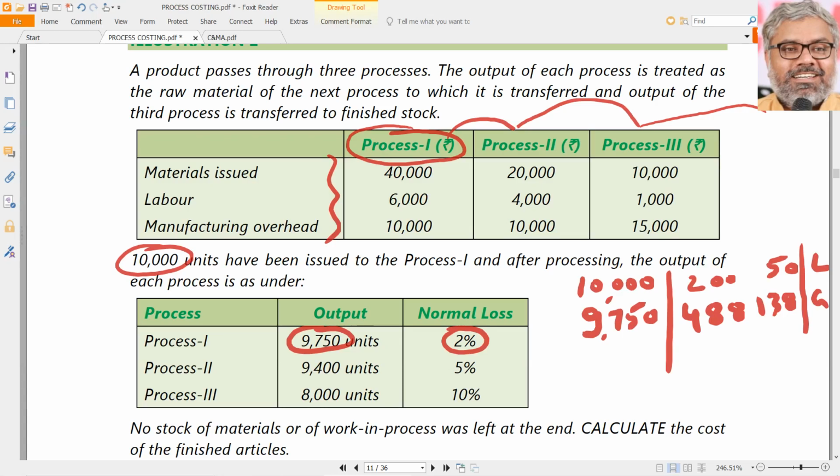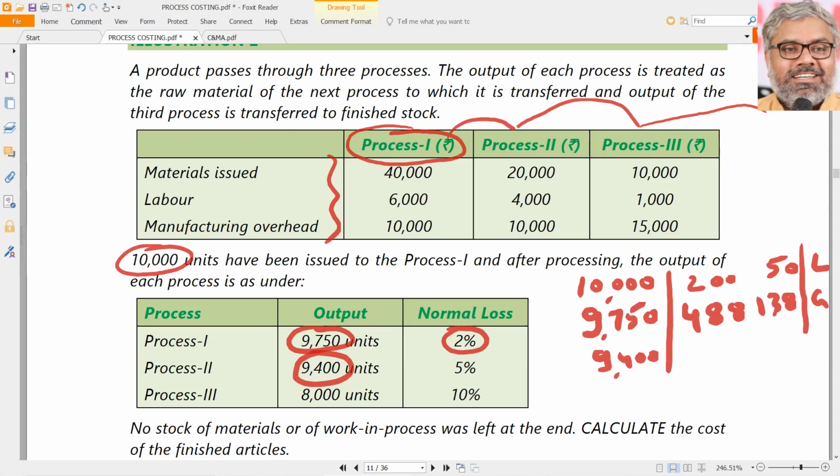Then how many units are inputted in process 3? 9,400 units of output from process 2 comes to process 3 as input. 9,400 units. These are all quantities only that we are talking about so far. Amounts will come automatically. When 9,400 units are inputted, 10% is the normal loss. Ideally, they should have produced 8,460.